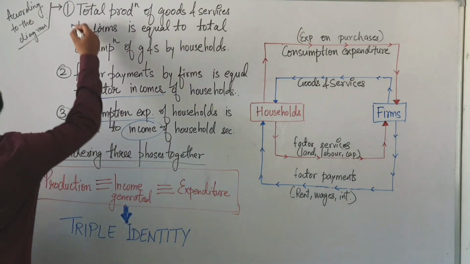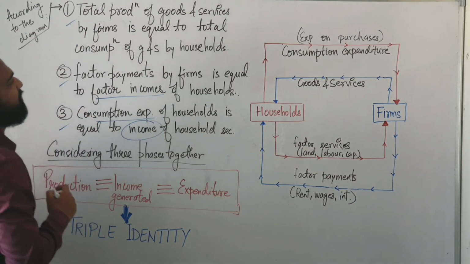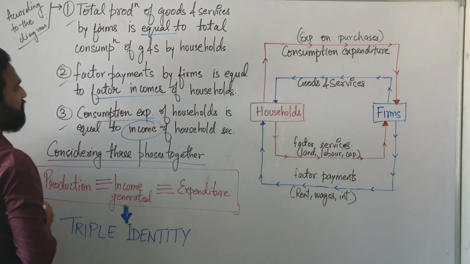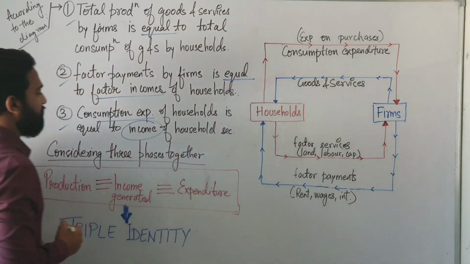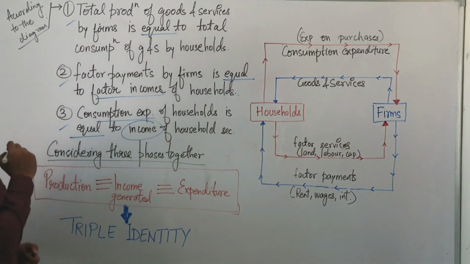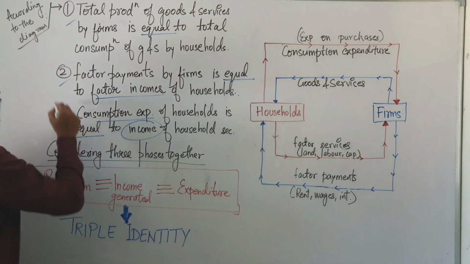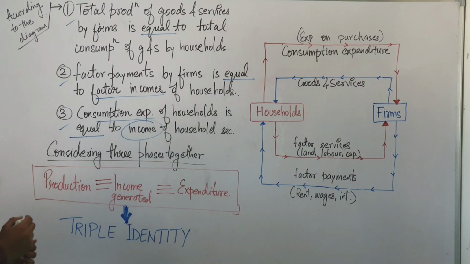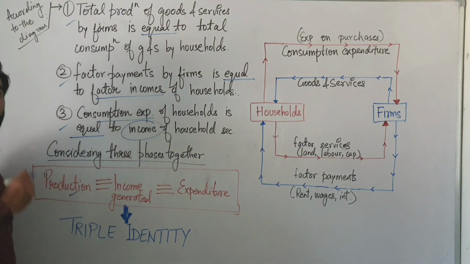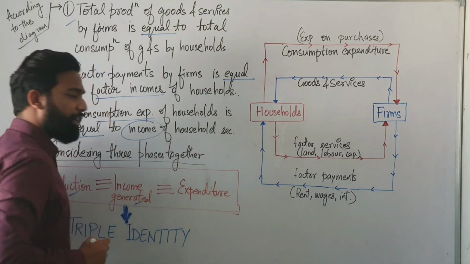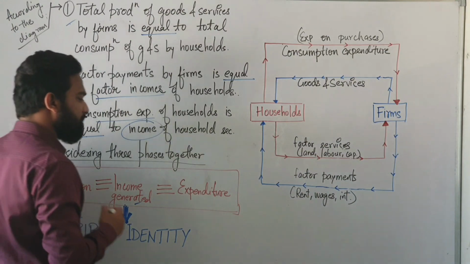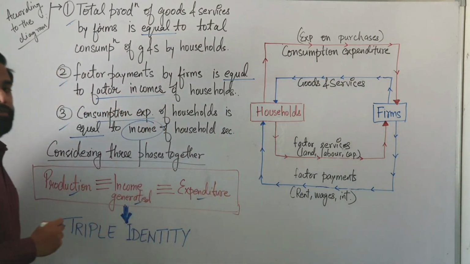Now, if we consider all these facts, these three things are equal. We have three things in common. Keeping all these three points, we can say that the production is equal to the income generated, which is equal to the expenditure.